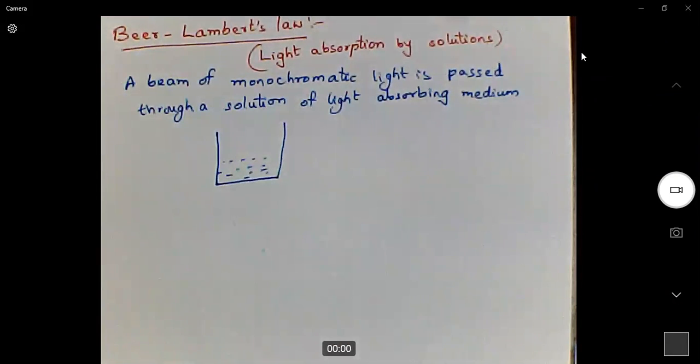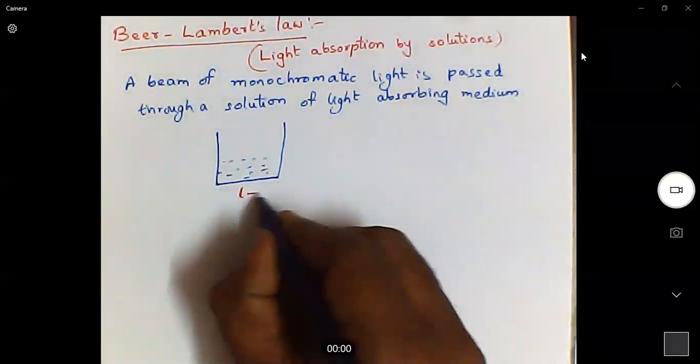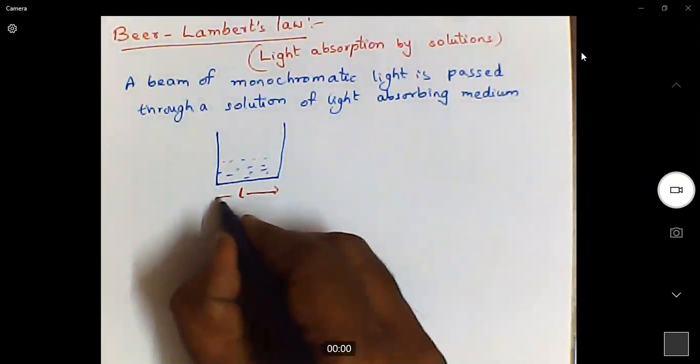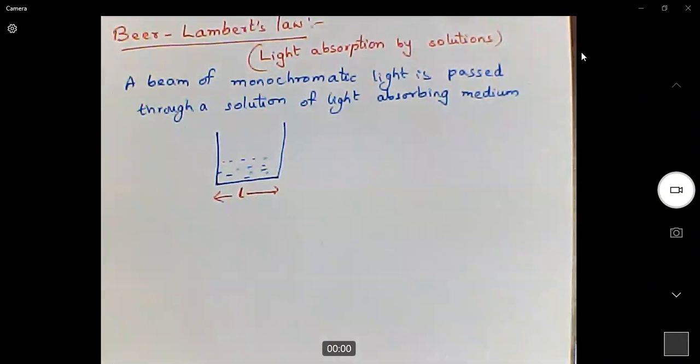So this is the light absorbing solution, and this is the length of the light path, nothing but the length of this cell.